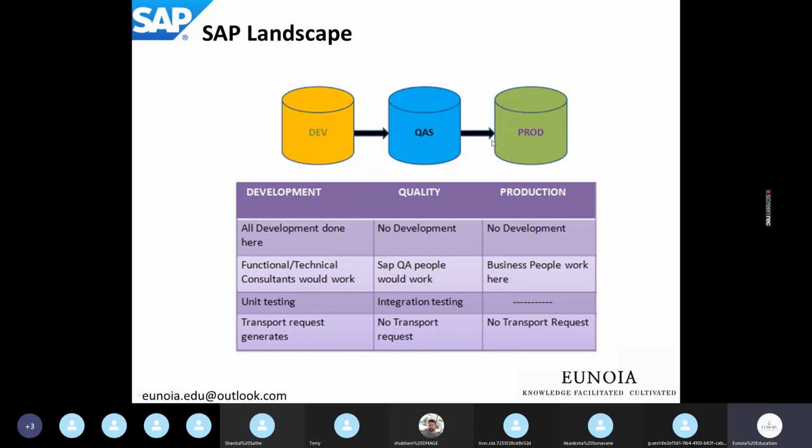There can be one more block called the training system as well. It depends on the client what architecture or landscape they want to maintain. So that's all about the SAP landscape. Wherever you go and for whichever client you implement or support SAP, these three blocks will always be there at minimum in the landscape.